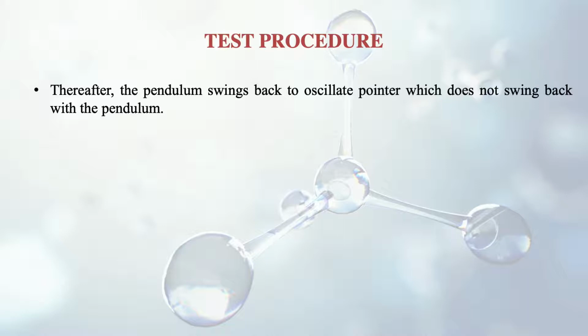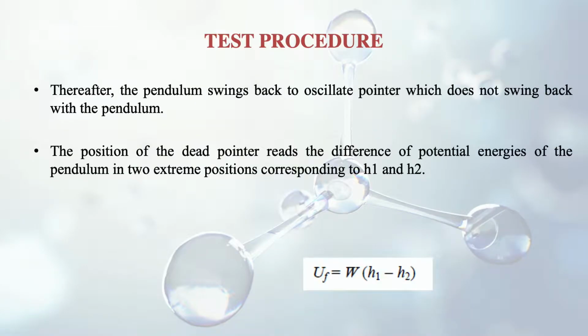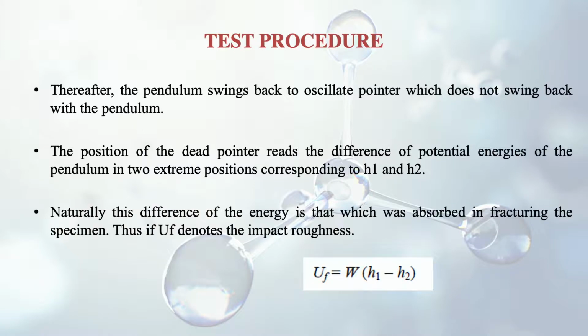So it will keep on swinging till its energy completely dies down. But the pointer on the scale will not move back, because it is fixed with respect to the potential energy. So the position of the dead pointer reads the difference of potential energies of the pendulum in two extreme positions. And what are those positions? The first one corresponds to h1 and the other one corresponds to h2, as I told you earlier also. So naturally this difference of energy is that which was absorbed in fracturing the specimen.